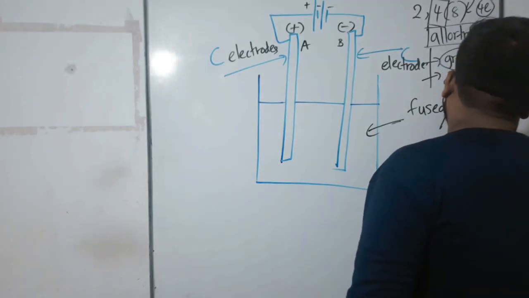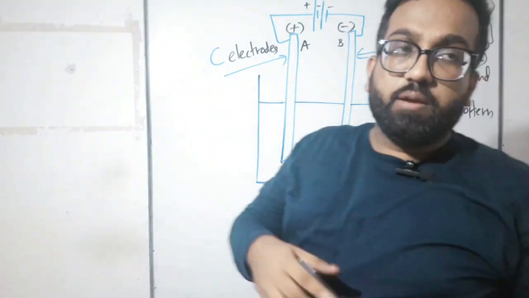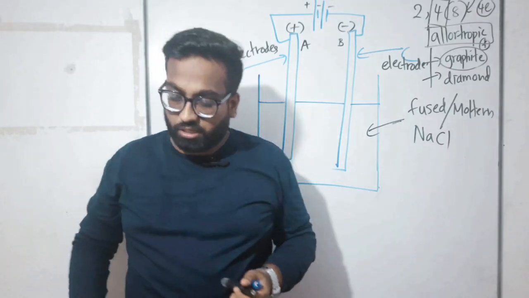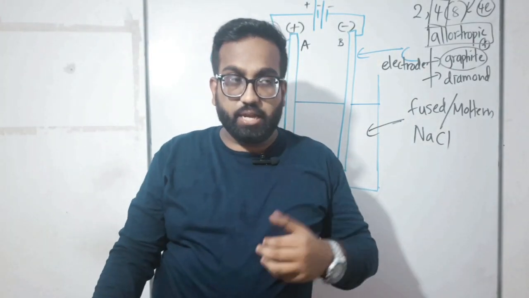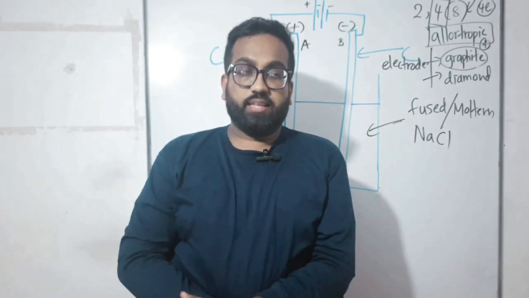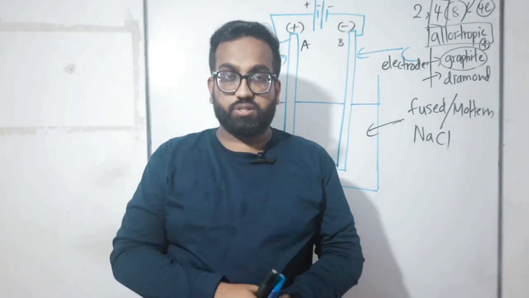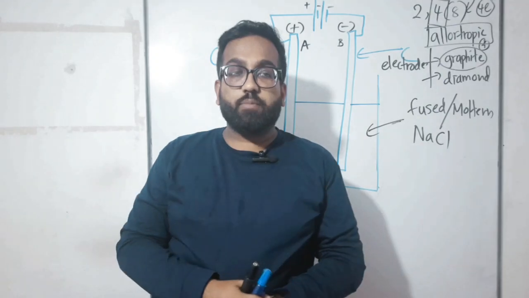So we can tell this as molten sodium chloride. What do you mean by fused or molten sodium chloride? So children, sodium chloride is an ionic compound, right? Sodium and chlorine make a strong ionic bond and form sodium chloride. We know it as the common salt used in our home, right? That is made of sodium chloride.